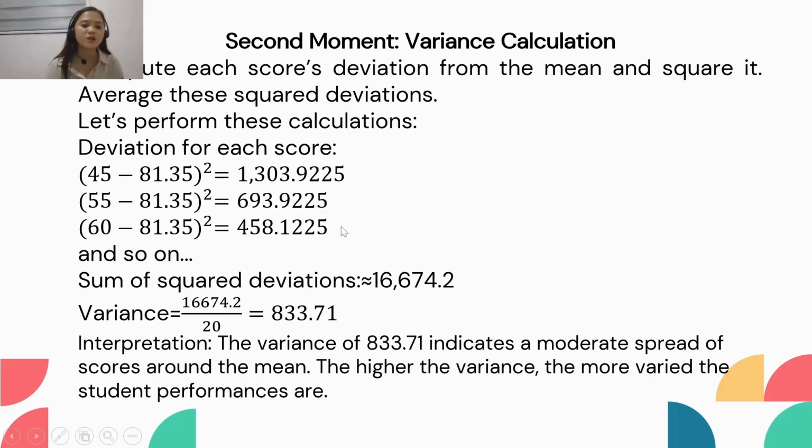And then we will have the sum of squared deviations. The answer here, we will just find the sum. So that is 16,674.2. And then we will divide it by 20, the number of scores, and the answer is 833.71. So the variance is 833.71, which indicates a moderate spread of scores around the mean. The higher the variance, the more varied the student performances are. So that is our second moment.